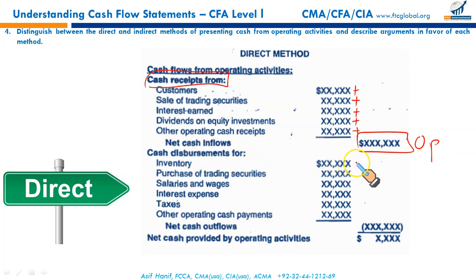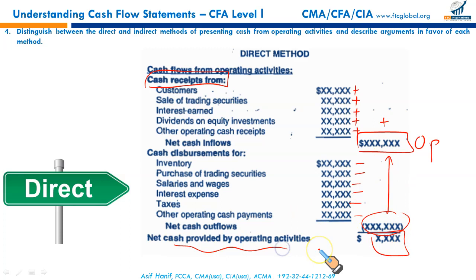Cash disbursement for acquisition of inventory, of course, payment to your accounts payable. Purchase of trading securities, salaries and wages paid, interest paid, taxes paid, other operating cash payments. Deducting all these payments from the inflows, you get the cash flow provided by operating activities. This is called the direct method.